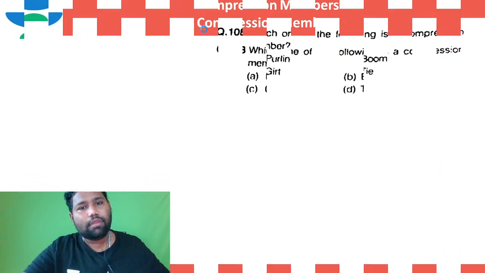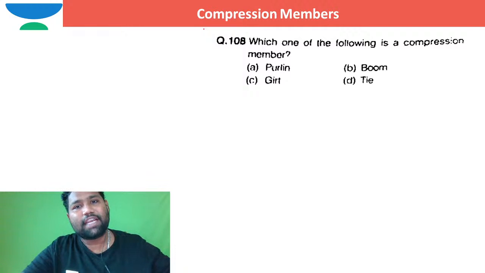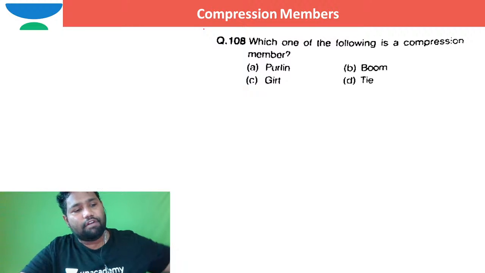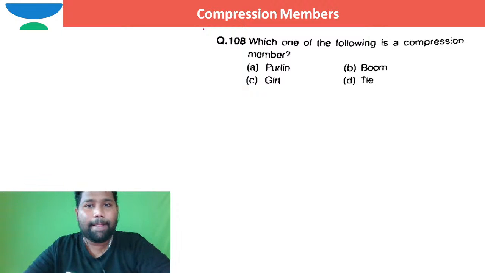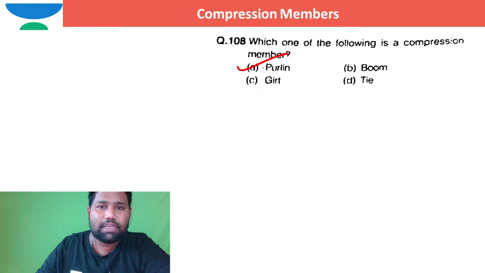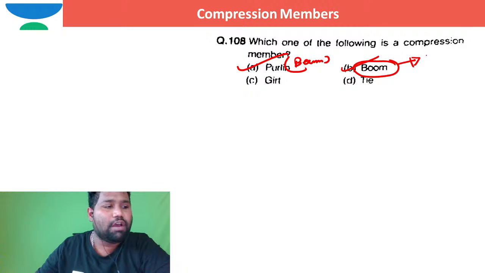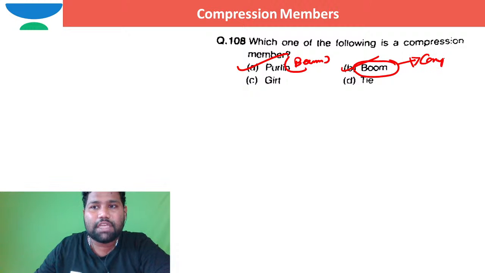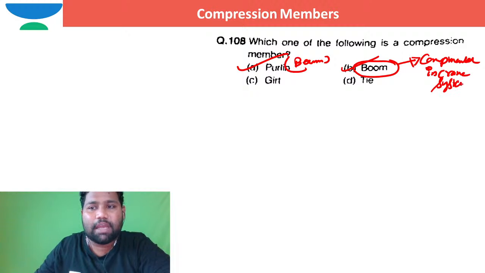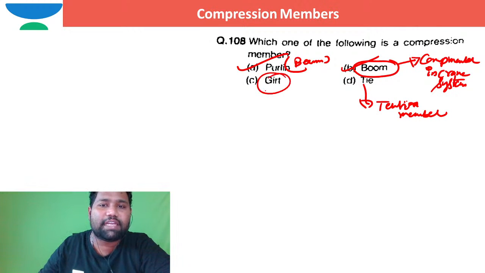I hope you are able to see: which one of the following is a compression member? You tell me which one of the following is a compression member correctly. Purlin. Purlin is a beam in case of roof truss. Boom is a compression member in case of principal crane system. Tie is a tension member in case of roof truss. Girt is also a type of beam.